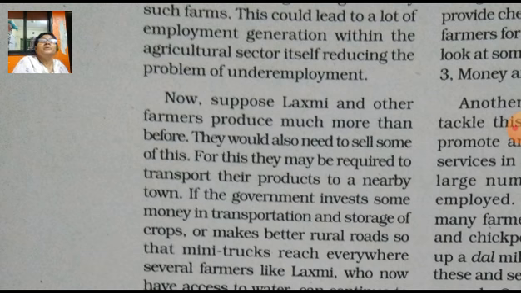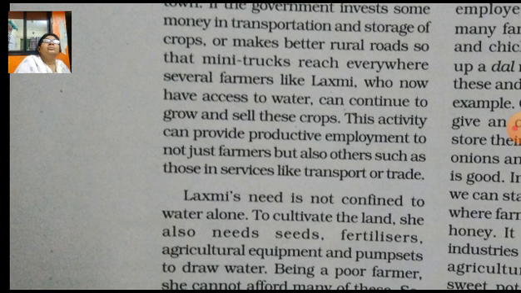If the government invests some money in the transportation and storage of the crops, and makes better rural roads so that mini trucks reach everywhere, several farmers like Lakshmi, who now have access to water, can contribute to growth and sell the crops.